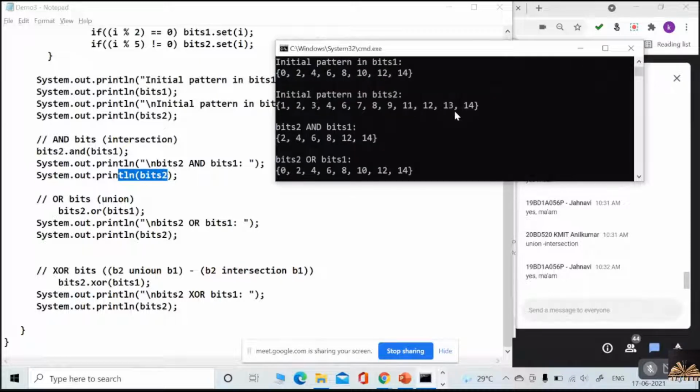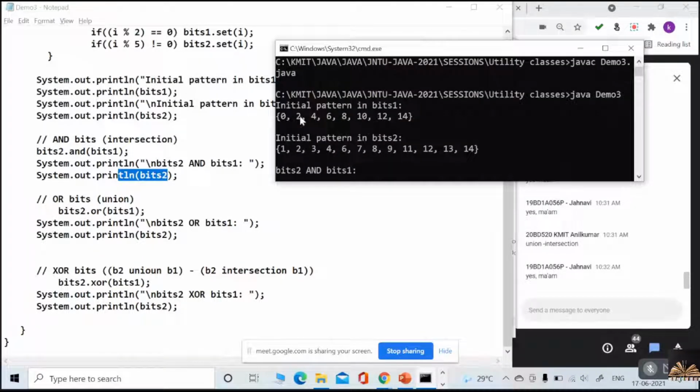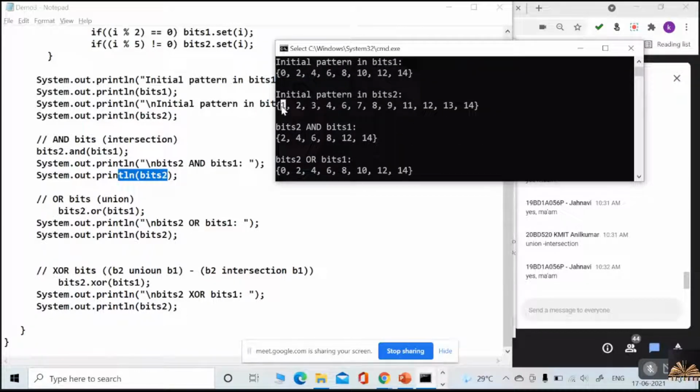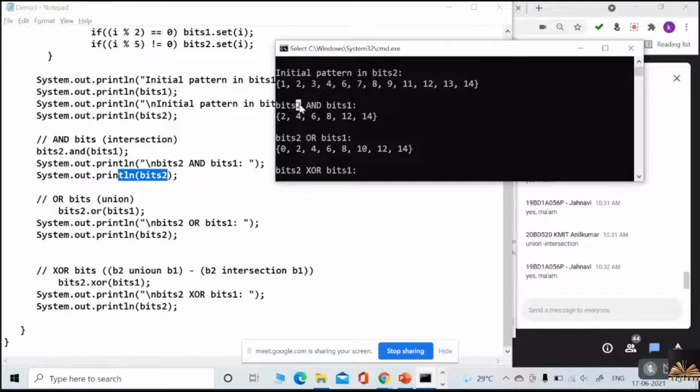Now have a look at this, guys. The first lines are the initial values of bitset 1, and these are the initial values of bitset 2. And the AND operation, bitset 2 AND bitset 1, gives the common elements.